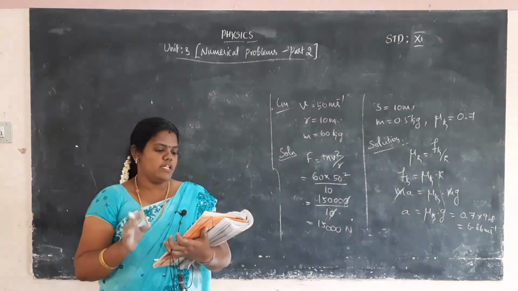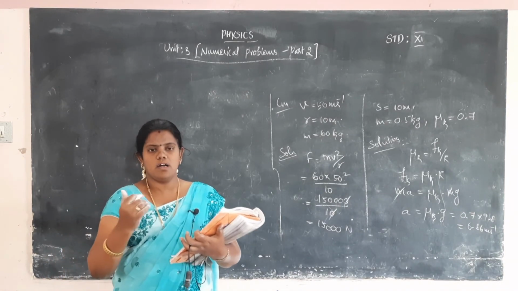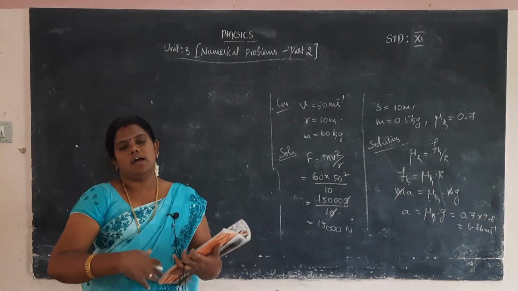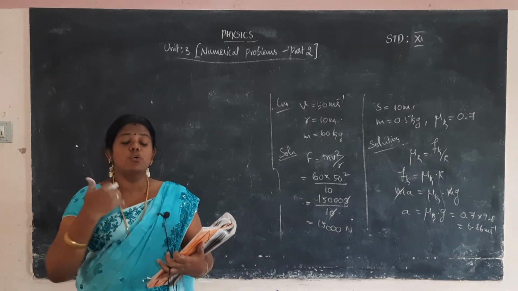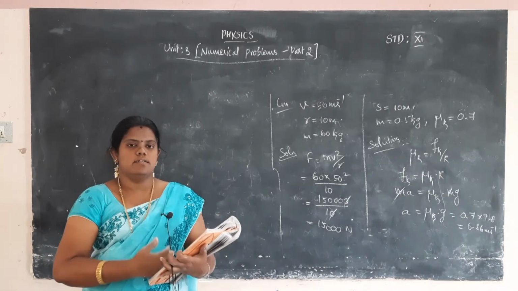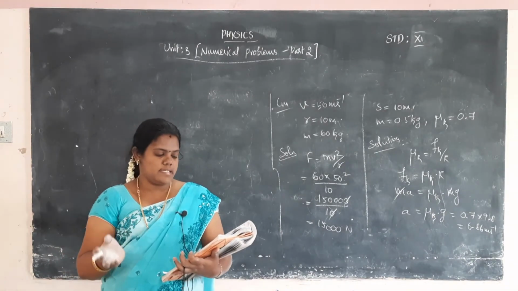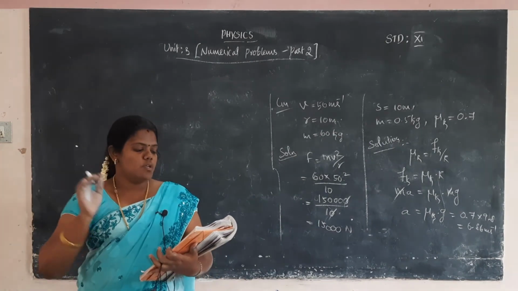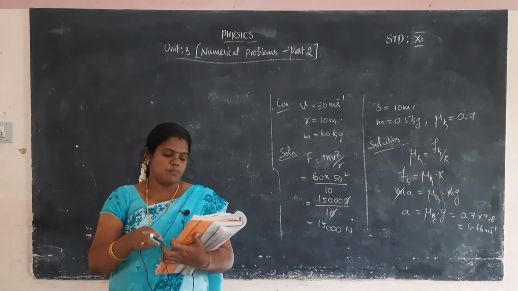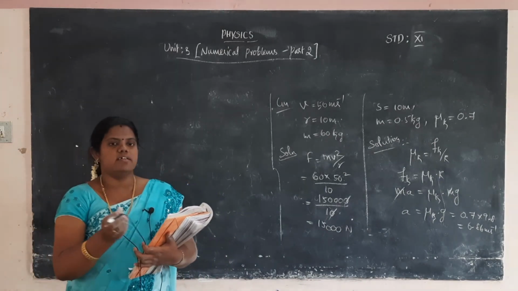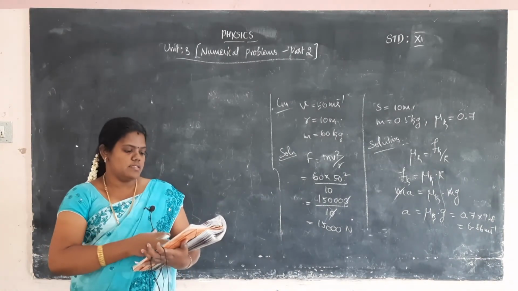Okay, and the 14th problem, a car takes a turn with a velocity. The car makes a centripetal force towards the center. But the question is, what is the centrifugal force acting on a person? The centripetal force formula and the centrifugal force formula are the same. So F is equal to mv square by r. Substitute the m value, the v value and the r value, and you can easily calculate the centrifugal force acting on a person. Okay, and this is the 14th problem.